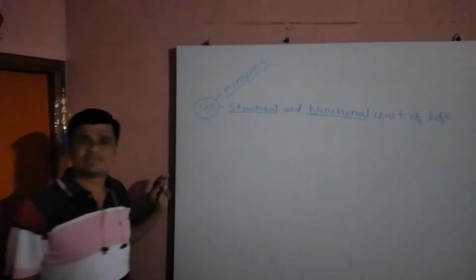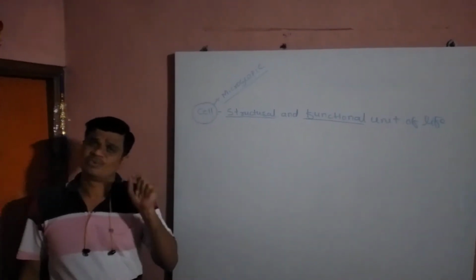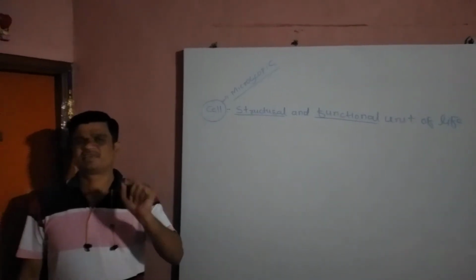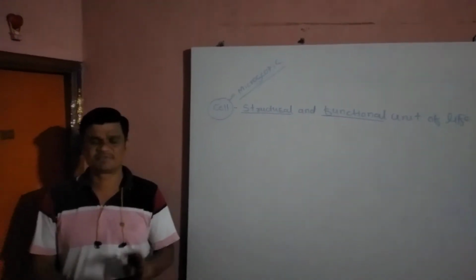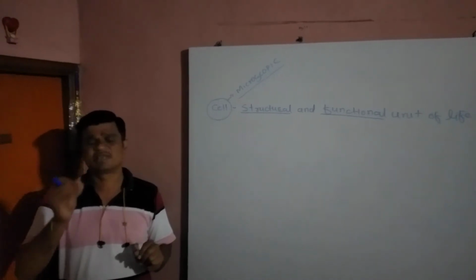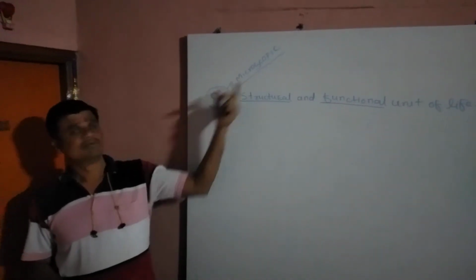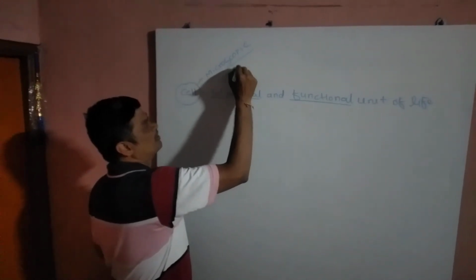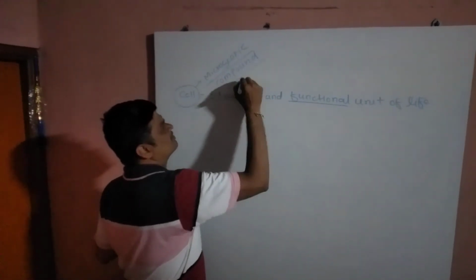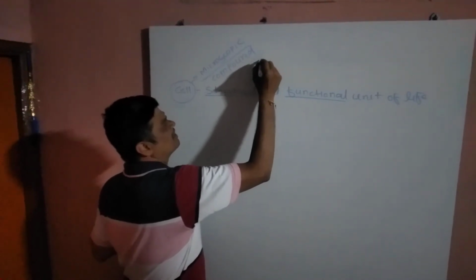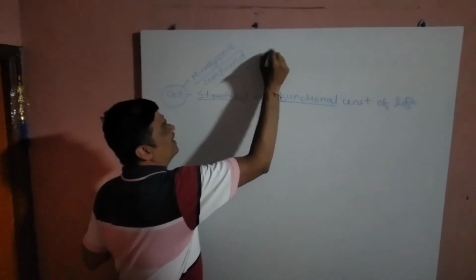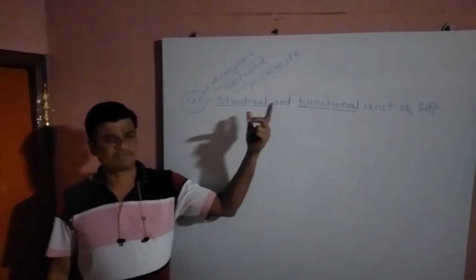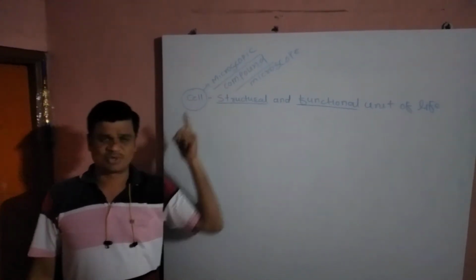They cannot be seen with the naked eye. We have to use a microscope, specifically a compound microscope, to see them. So this is the general information and the definition of the cell: the structural and functional unit of life in a body.